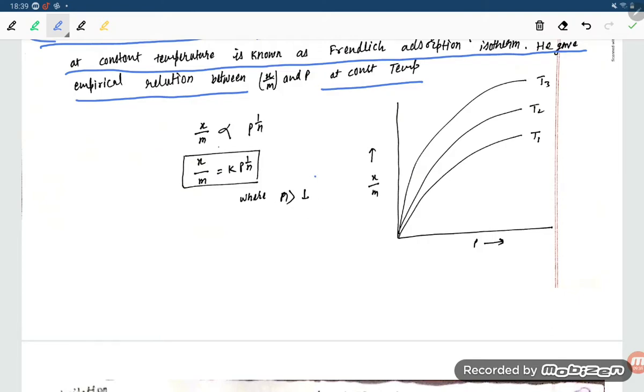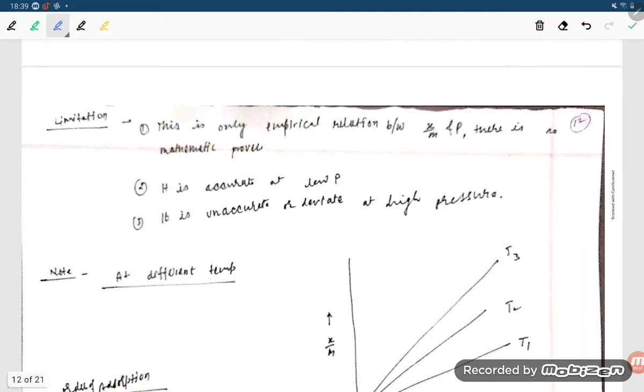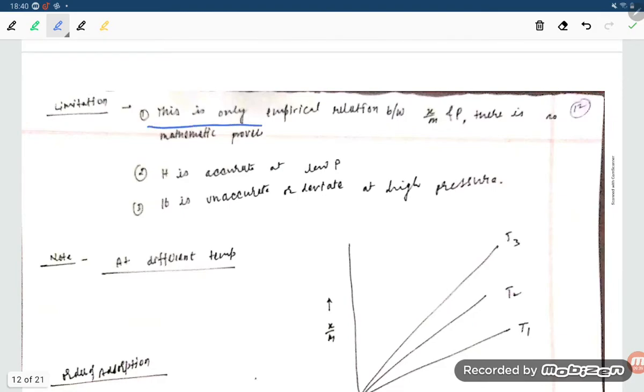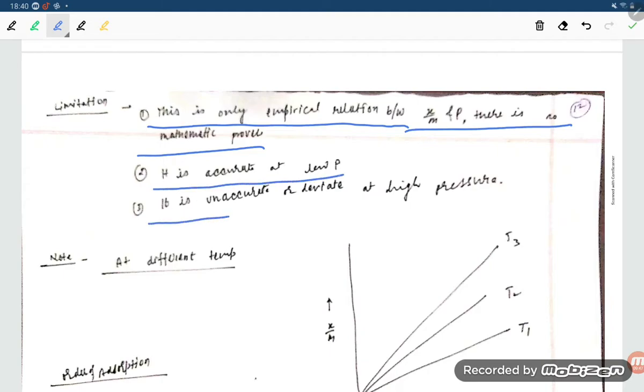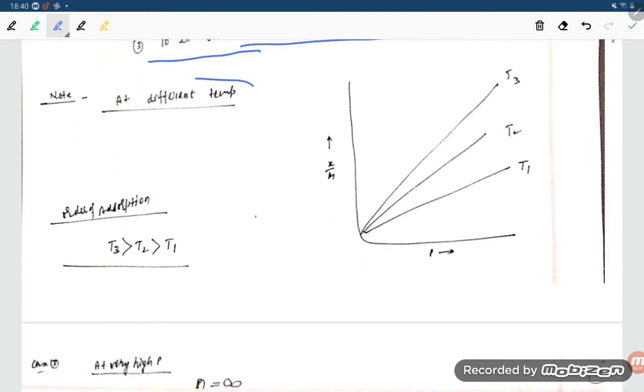So where p is greater than 1. This is only an empirical relation between x by m and p. There is no mathematical proof. It is accurate at low pressure. It is inaccurate at high pressure. So at different temperatures, you can say T1, T2, T3, the adsorption increases with T3, T2 and T1.